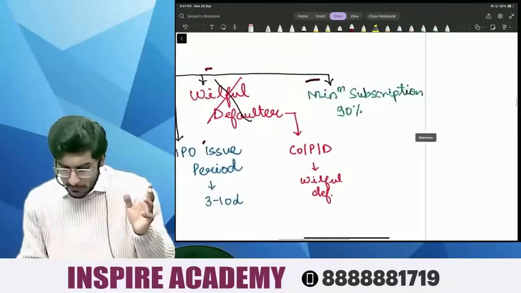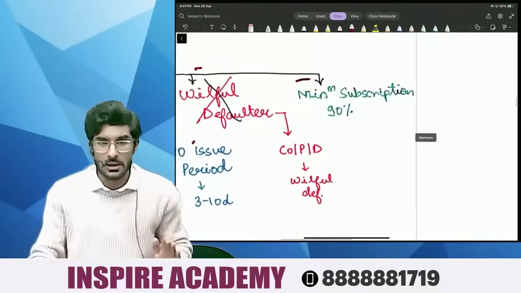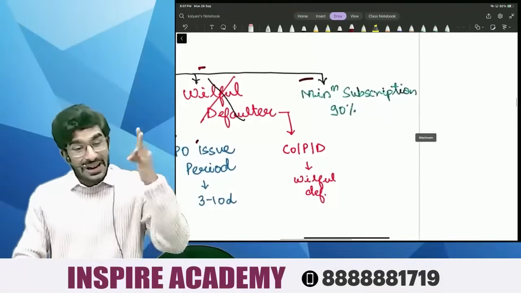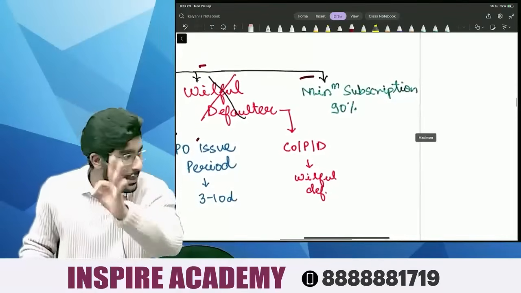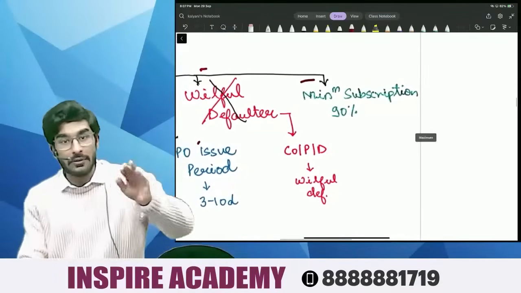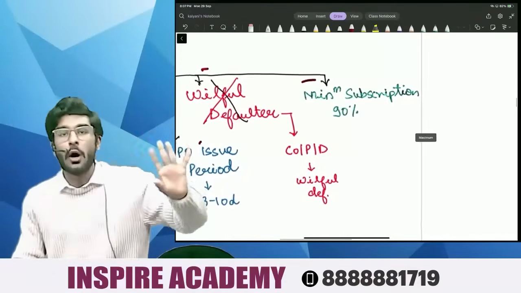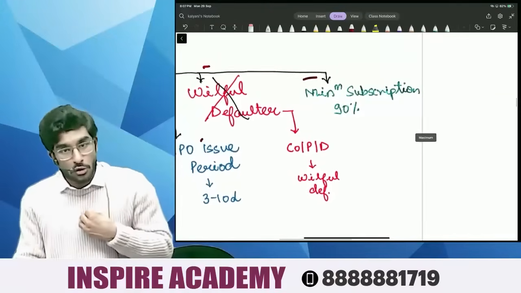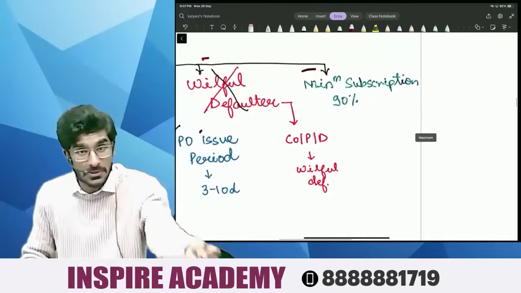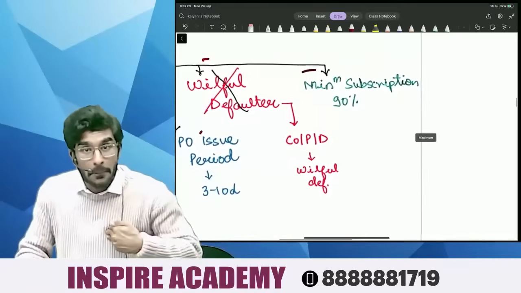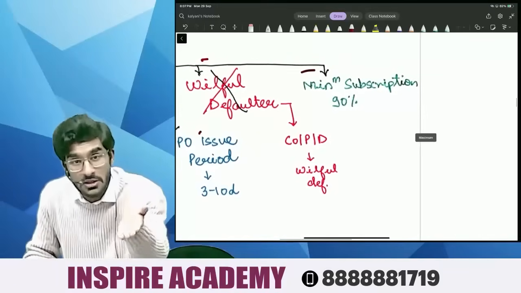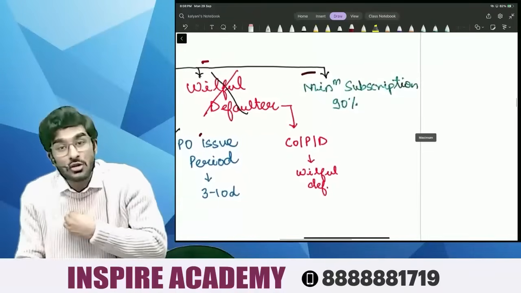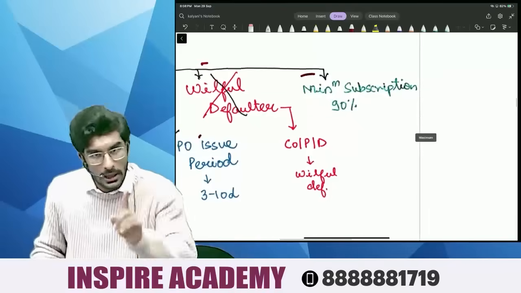The first is minimum subscription, which should be 90%. If the company is going for an IPO, a minimum of 90% of shares should be subscribed by the public. Otherwise, the company has to refund all the money it has received from the public. If the company fails to receive 90% subscription from the IPO, it has to refund all the money to the investors.